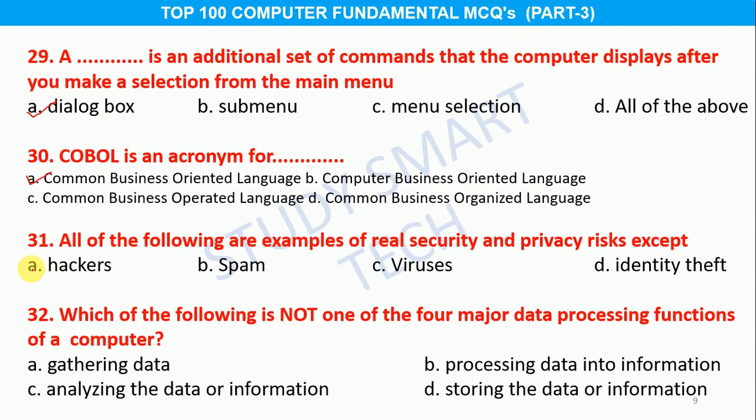Question number 31. All of the following are examples of real security and privacy risks except option A, hackers, B, spam, C, viruses, D, identity theft, and the correct answer is option B, spam. Question number 32. Which of the following is not one of the four major data processing functions of a computer? Option A, gathering data, B, processing data into information, C, analyzing the data or information, D, storing the data or information, and the correct answer is option C, analyzing the data or information.